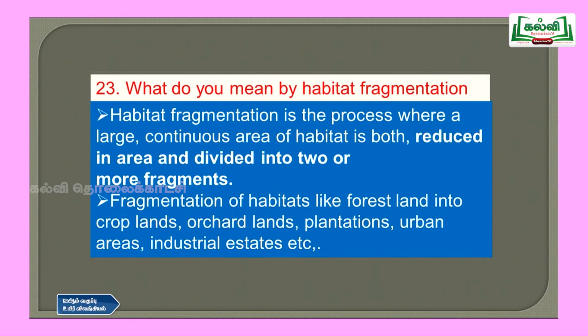Then question number 23, what do you mean by habitat fragmentation? Habitat fragmentation is the process where a large continuous area of habitat is both reduced in area and divided into two or more fragments. It is the fragmentation of habitats like forest land into croplands, orchard lands, plantations, urban areas, industrial estates, etc. When we divide that forest land into these types of lands, changing the forest land into other types is called habitat fragmentation.